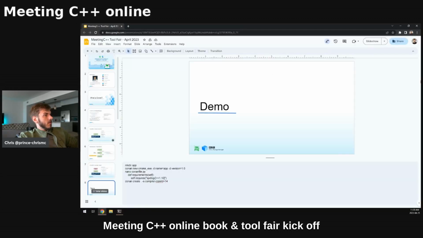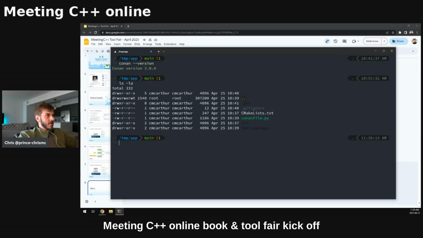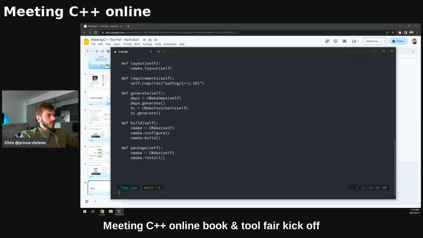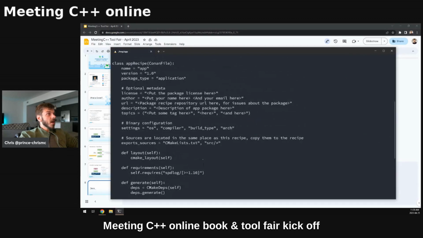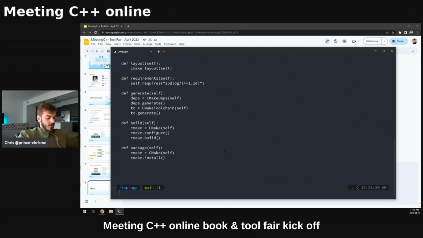So, a fun little demo. I have here a terminal. We're already in our app directory. If I just do ls -la, you can see, minus the bad text coloring, there are a few directories going on. We have a source folder here as well as a test package. And we can see here our conanfile.py. If I cat that Conan file, you can see we have a handful of things. I cheated and just used one of our nifty little commands in Conan. If you do Conan new, you can actually just generate yourself an example recipe, which is what I did right here.